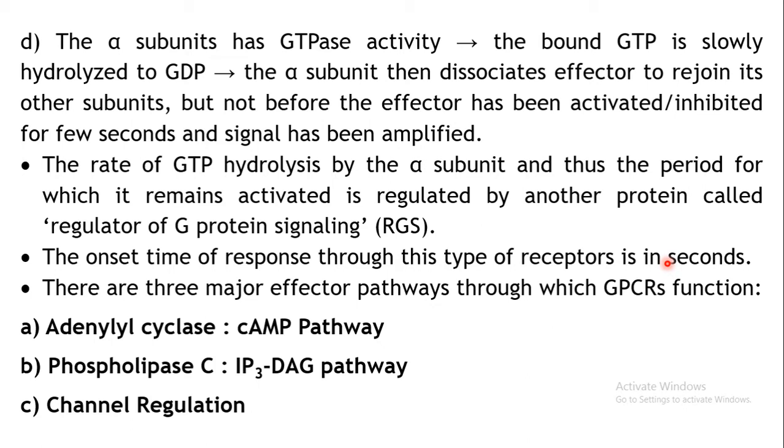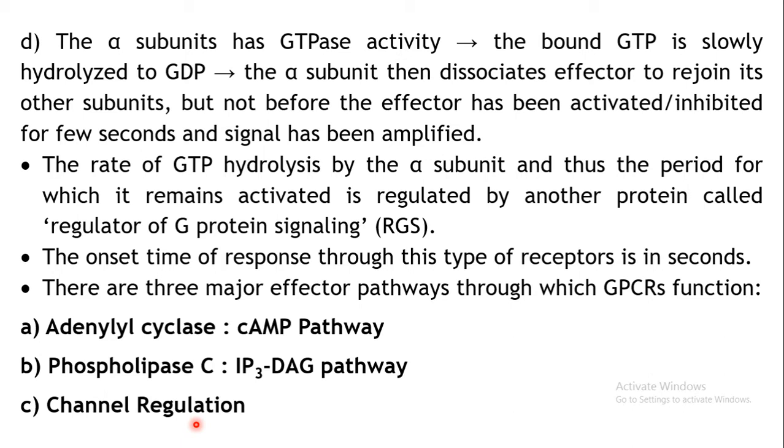Now coming to the different pathways by which exactly these G proteins are transducing their signals. There are three major effector pathways through which this GPCR can function. These are as follows: the adenylyl cyclase cAMP pathway, the second one is the phospholipase C IP3 DAG pathway, and the third one is channel regulation. So there are three different pathways by which these G proteins can produce their effects.